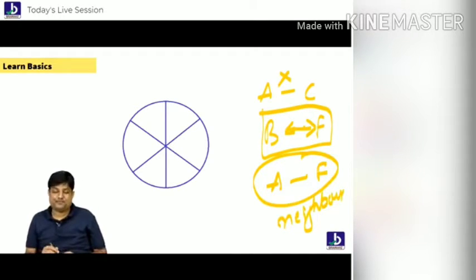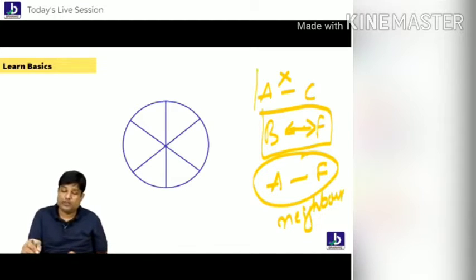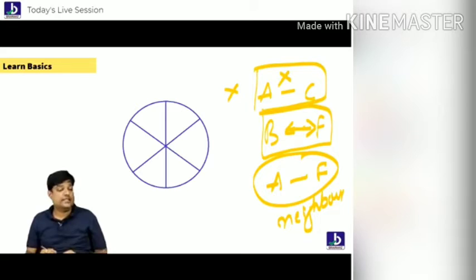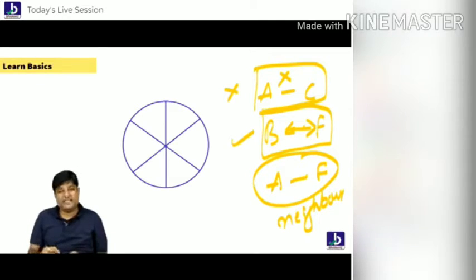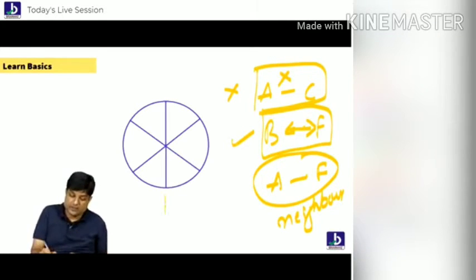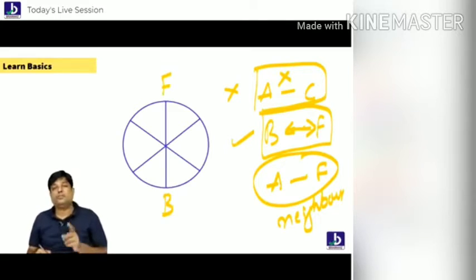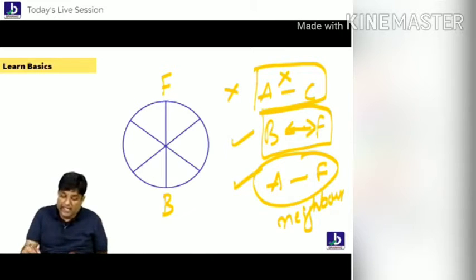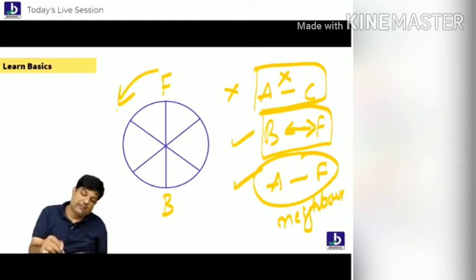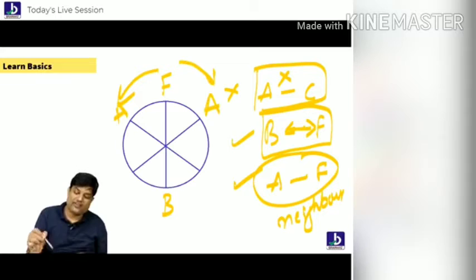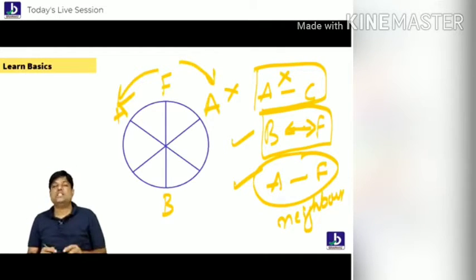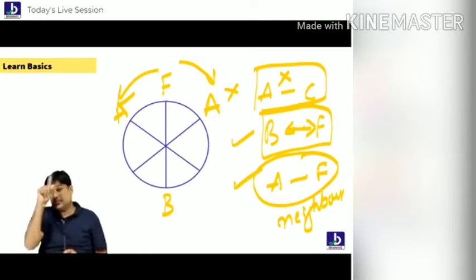Let's try to solve this. The first point is not good. It's uncertain, so I'm leaving it immediately. B and F are opposite each other. This is the best one. I can just add on B, F. For the people who have not got it, listen. B and F are opposite each other, so I have used this point. A is beside F. It can be this side, or it can be this side. It's up to you wherever you would like to use. You can use it in either way, because it is cyclic. That is the advantage of doing this.